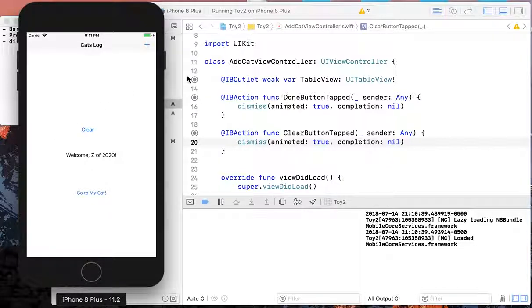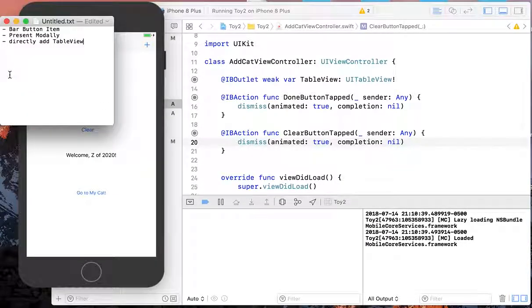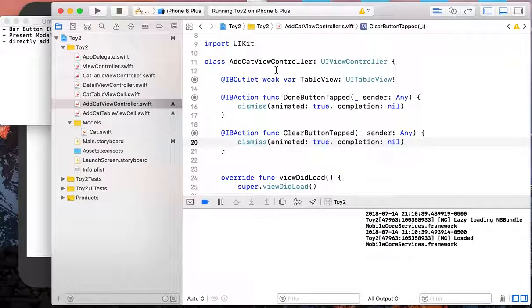Alright, so in the next video I'll introduce you to two important concepts in iOS development. One is delegate, the other is data source. They are as important as the concept of segue, and almost as confusing as it too. So okay, see you in the next video.